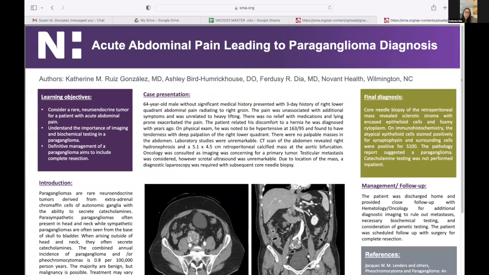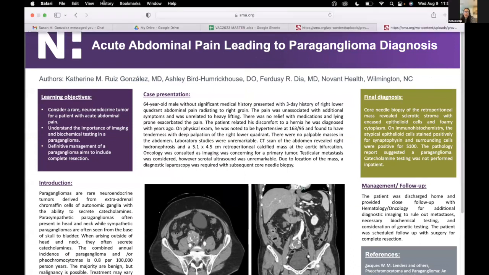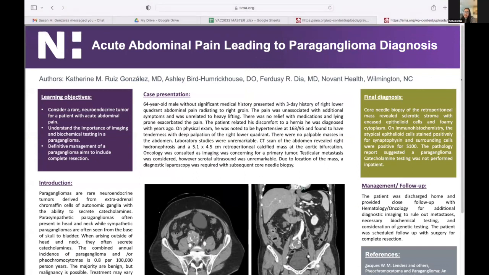The presentation is acute abdominal pain leading to a paraganglioma diagnosis. In this presentation, I have a patient, a 64-year-old male with no significant past medical history, who presented to the hospital with a 3-day history of right lower quadrant abdominal pain that radiated to the groin.